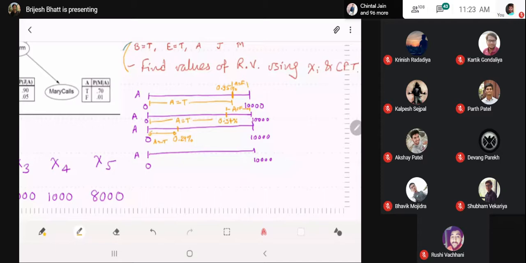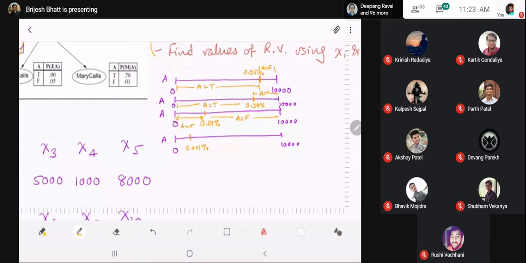And in the fourth case, 0.01 is for true, and the rest of the region is for A is equal to false.